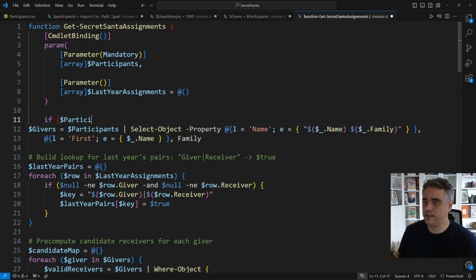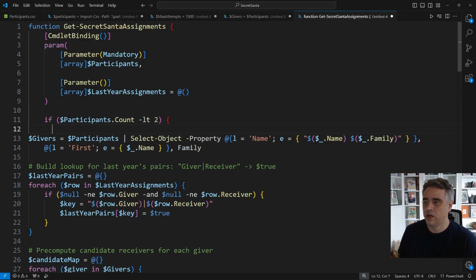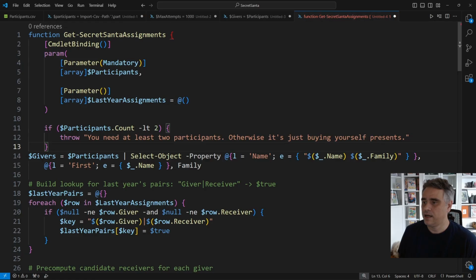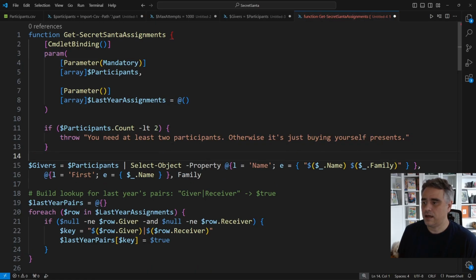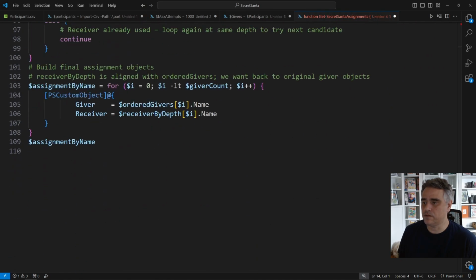We also add a basic sanity check. Fewer than 2 participants, we throw a "no single player Secret Santa" error. All the logic we just walked through, building givers, last year pairs, candidate maps, running the mapping loop, and returning assignment by name, now lives inside this function. That makes it easy to reuse and test and call from different scripts later.